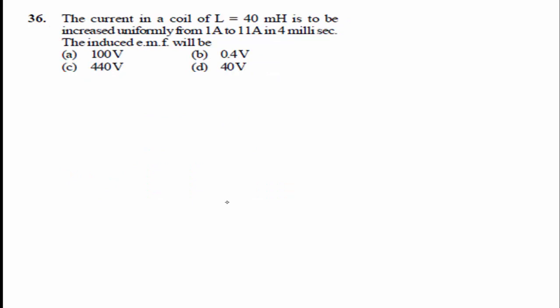Then the next question is, the current in a coil L is equal to 40 millihenry is to be increased uniformly from 1 ampere to 11 ampere in 4 milliseconds. The induced EMF will be, we know the formula, induced EMF E is equal to L into di divided by dt. L is equal to 40 millihenry, that is 40 into 10 to the power of minus 3.